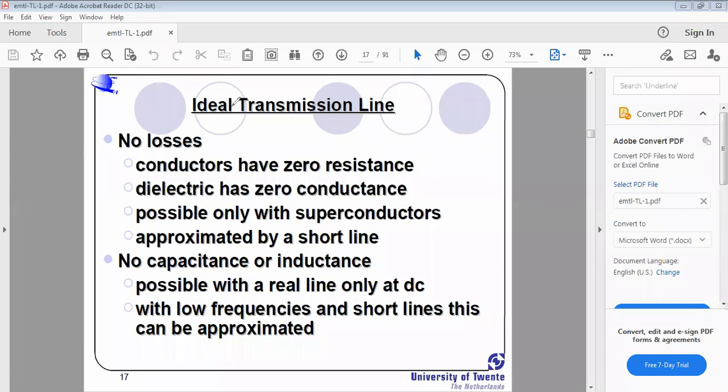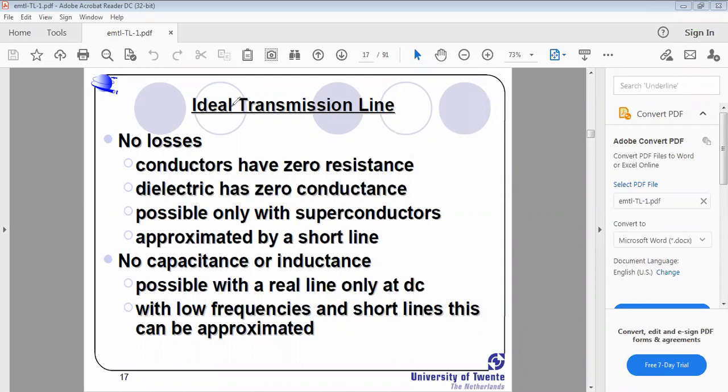See here, an ideal transmission line has no losses. Conductors have zero resistance. The dielectric has zero conductance. The dielectric material, the isolation between the two lines of the transmission line, has zero conductance. It must be ideal, possibly only with superconductors.